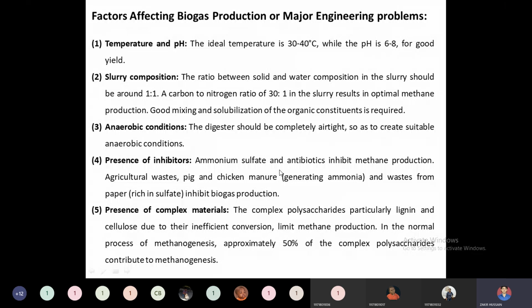will cause an inefficient conversion of this organic material to methane gas. So they will limit the production of methane, or the production of biogas, inside it.